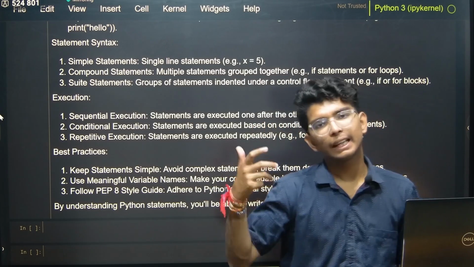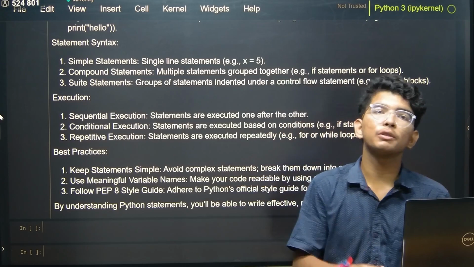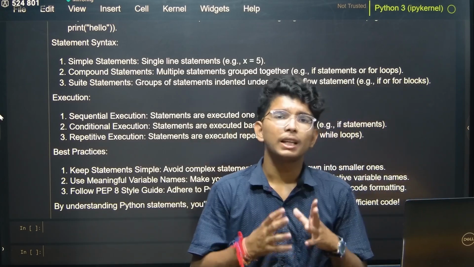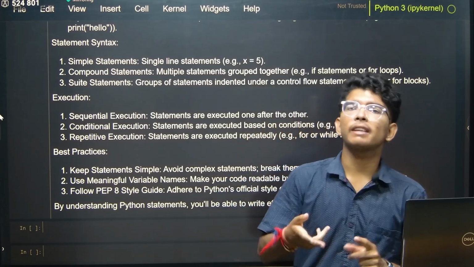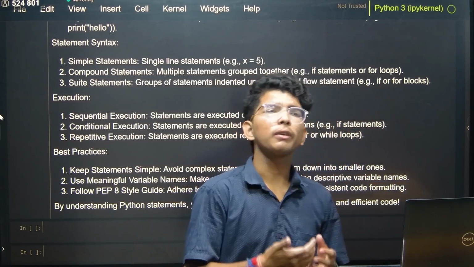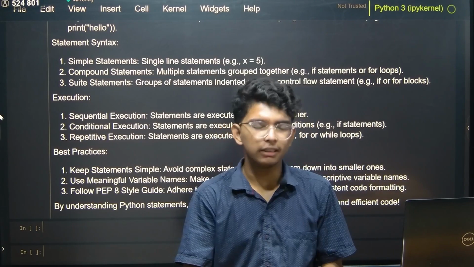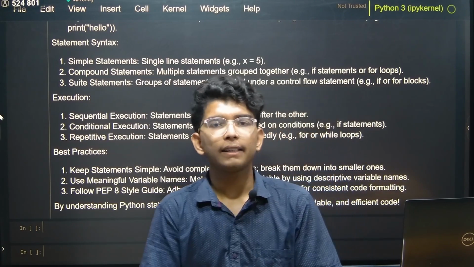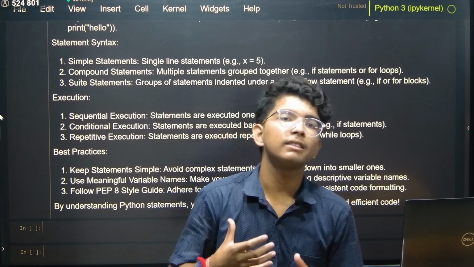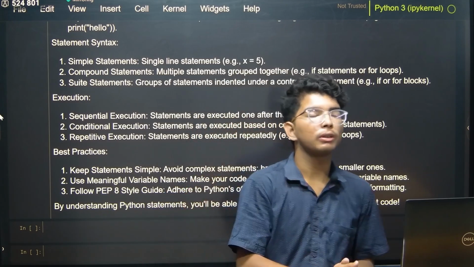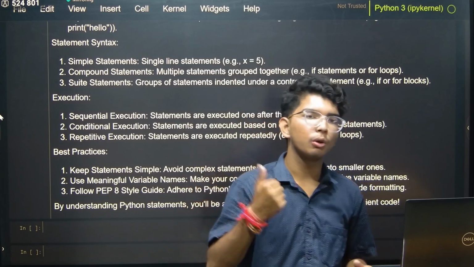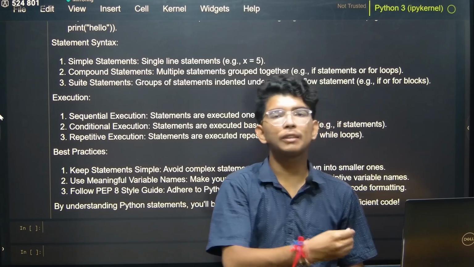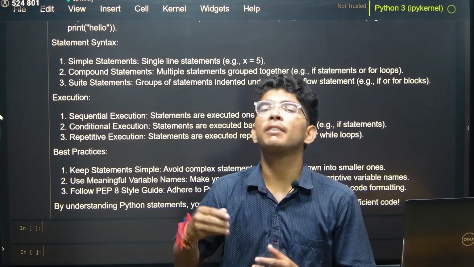By understanding Python statements, you will be able to write effective, readable and efficient code, which is also true. If you master Python statements, expressions and comments, then your programming will be much better, and you will be able to present your code to your client and anyone beautifully, as comments help us to make them more understandable. And if you know how to write code efficiently, like expression and statement, then it will also look so neat and clean that it will be majestic.